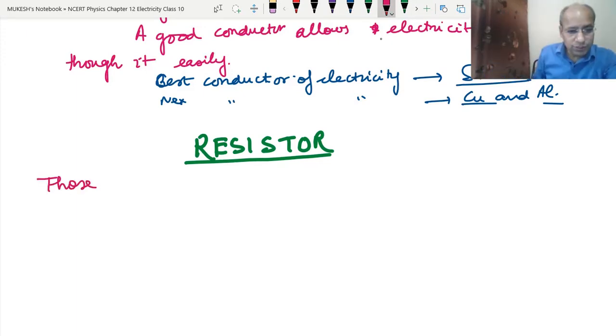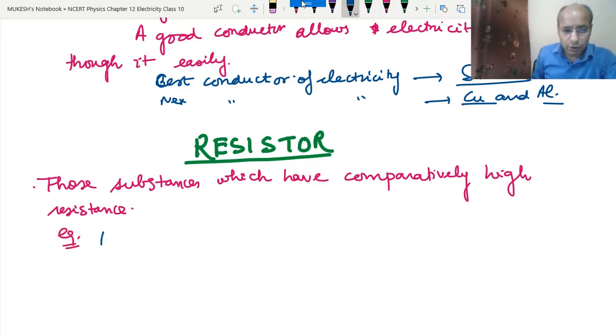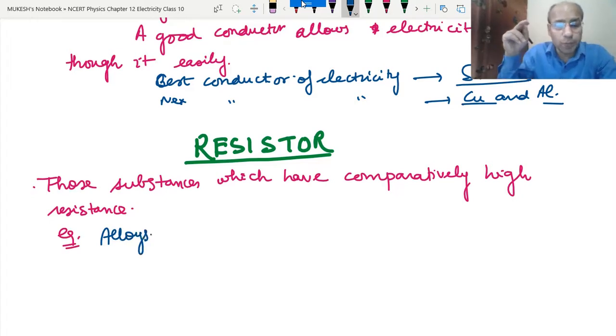Those substances which have comparatively high resistance, we call them resistors. Okay, clear? Examples we can write here. Alloys. See, alloys means a mixture of two or more metals.